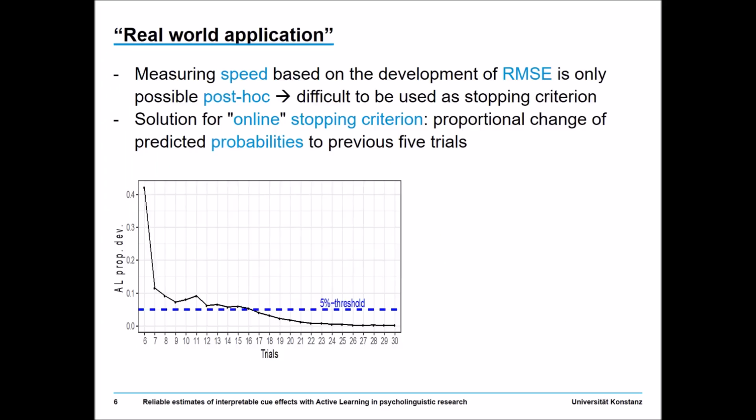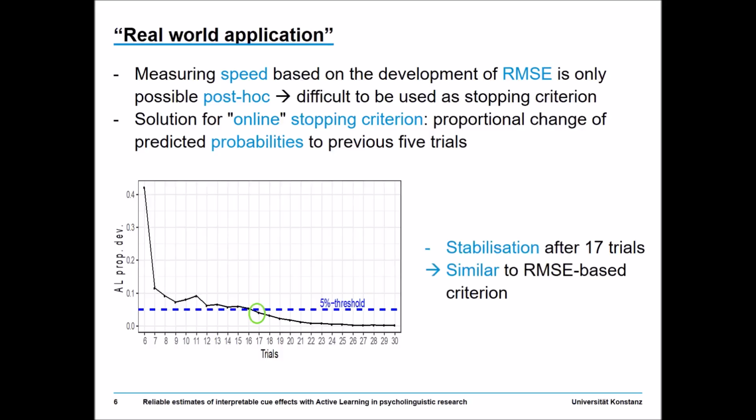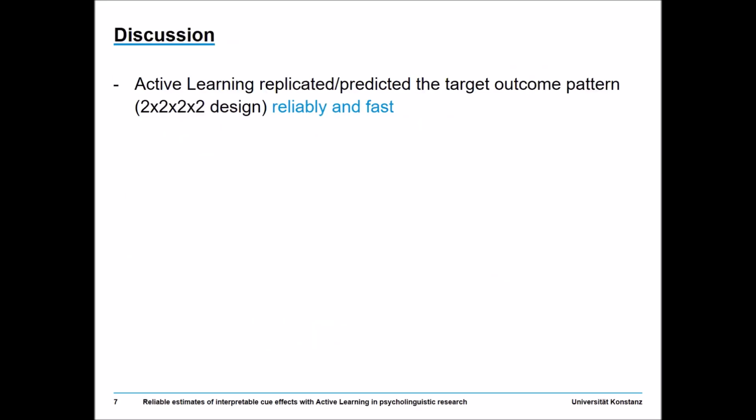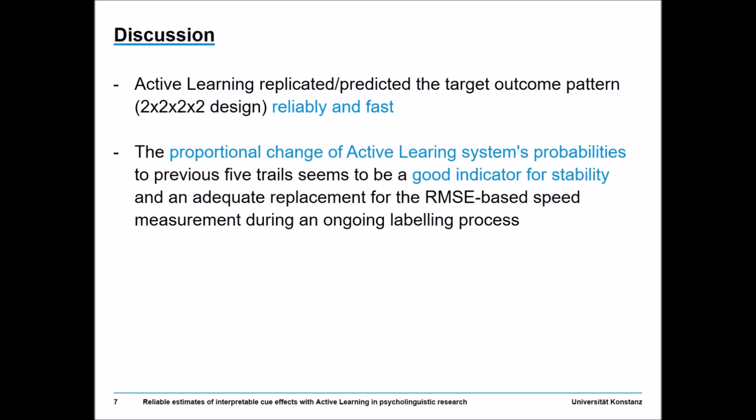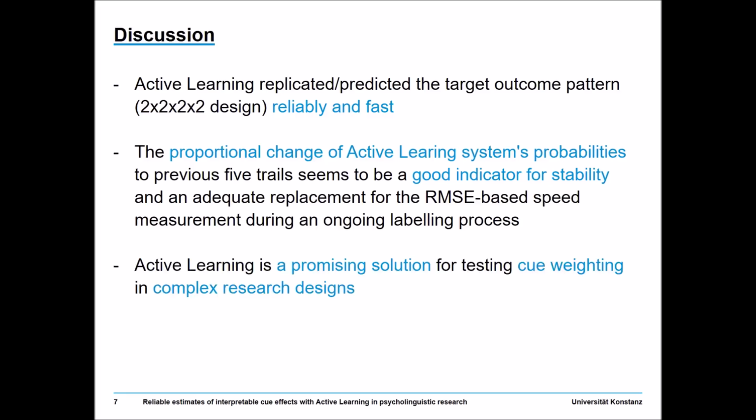An online solution for a stopping criterion is calculating the proportional change of the predicted probabilities to the previous 5 trials. With this measure, stabilization is reached after 70 trials, which is early in the labeling process and similar to the RMSE-based speed measure. Results show a reliable and fast replication of the target outcome pattern. The proportional change of the probabilities is a good indicator for stability in the ongoing labeling process. This makes active learning a promising solution for cue-weighting studies combining high numbers of orthogonally varied cues and lexicalisations.